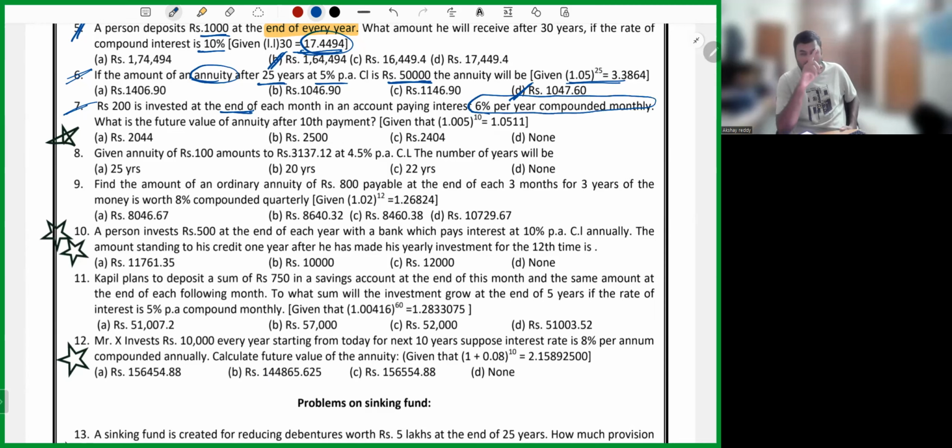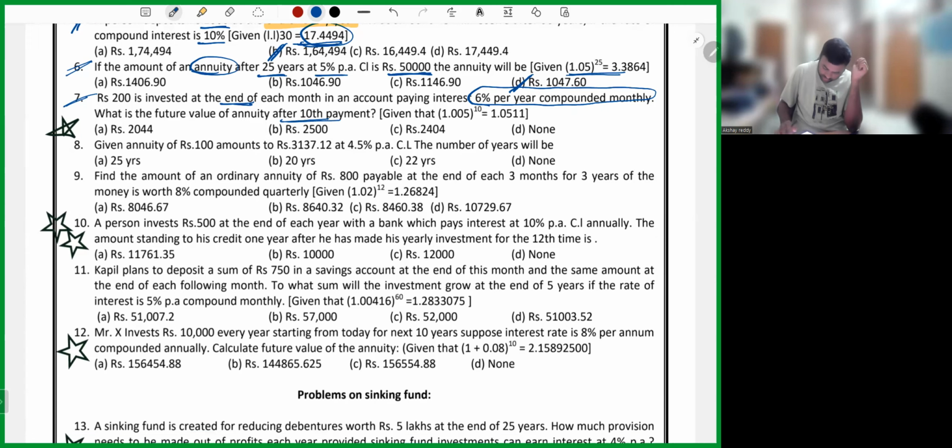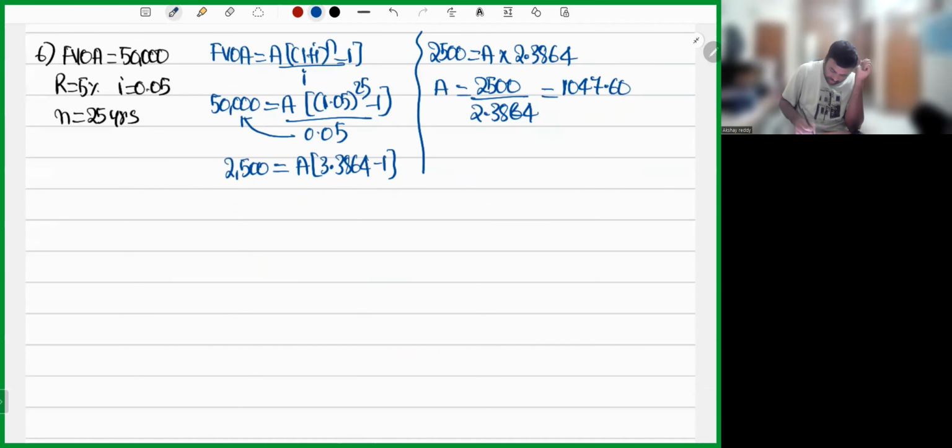My dear friends, you remember in compound interest, whenever compounding times are there, I said I by 12 whole power 12 for compounding monthly. Here also same. The formula will be A into 1 plus I by 12 whole power 12. Be careful. What is the future value of annuity after 10th payment? 7th one.